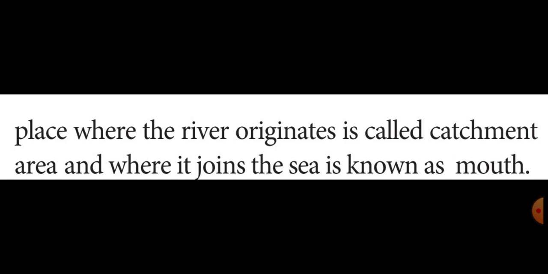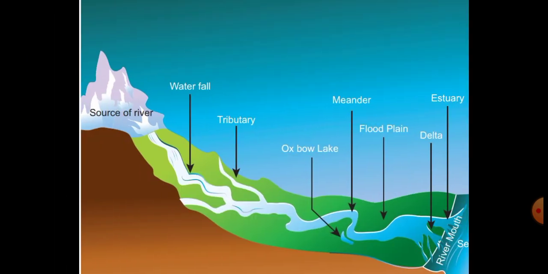Okay students, next we are going to learn about the courses of a river. Just see this picture. Here it is shown where the river originates and where it joins. See the source of the river, that means in the mountain or hill areas.